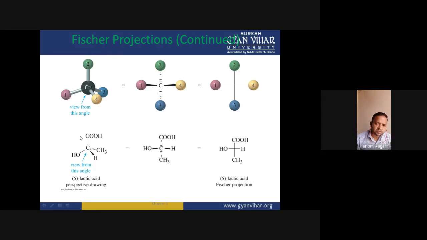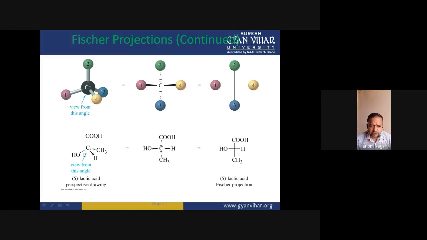Second priority group is the carboxyl group, according to the atomic number of the atoms attached to this carbon, and this CH3 is the third priority group. So these are the priority order of these groups. If we move from first to second, second to third priority group, then our rotation would be clockwise.